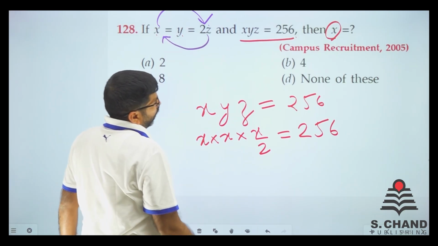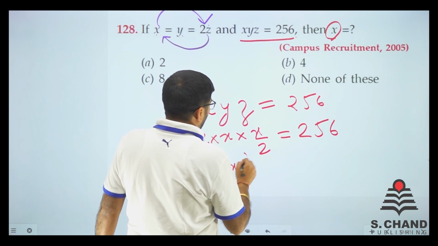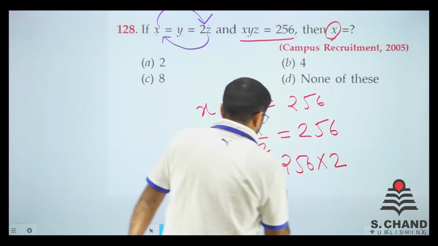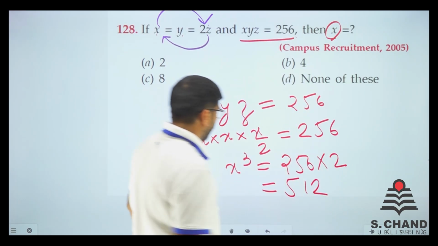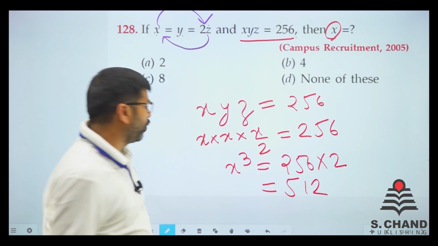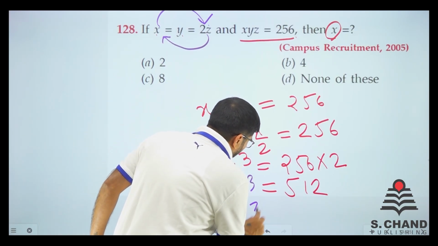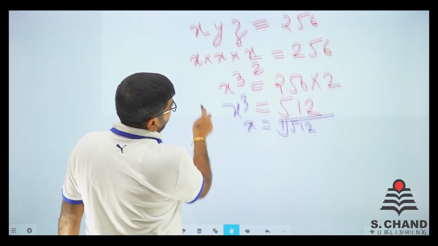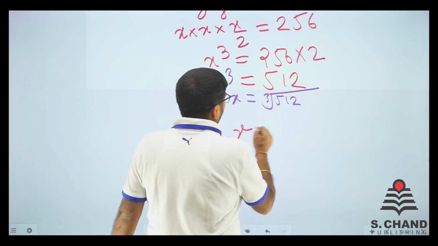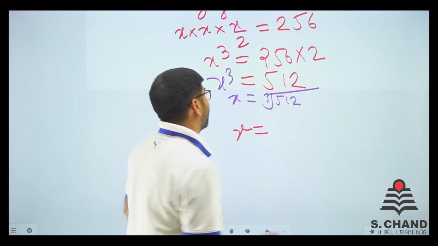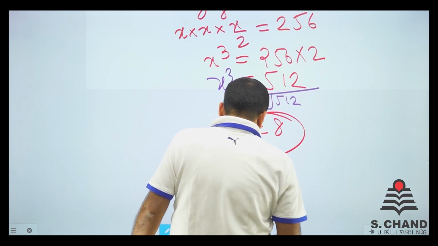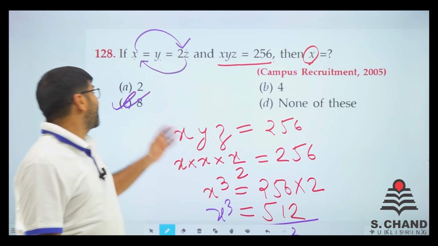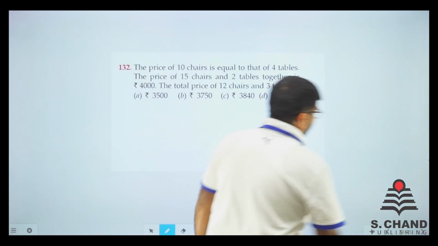So x by 2. What we'll do is x cube is equal to 256 into 2. That is 512, right? So we have got x cube is equal to 512. Then x is equal to cube root of 512. Everybody knows it is 8. So we have got x value 8. It was asked x value and x value is 8. So question number 128 answer is C. That is 8. Move on to the next question.